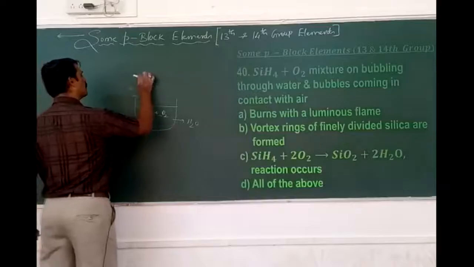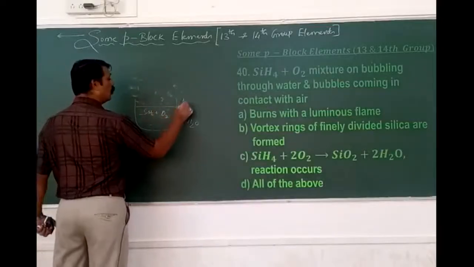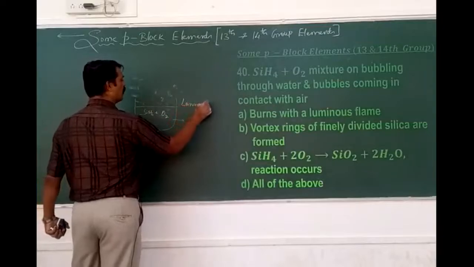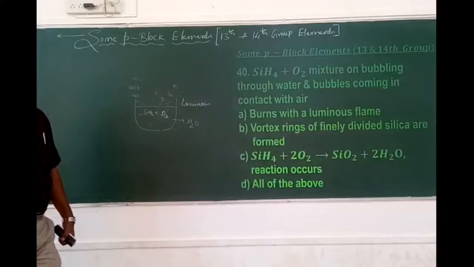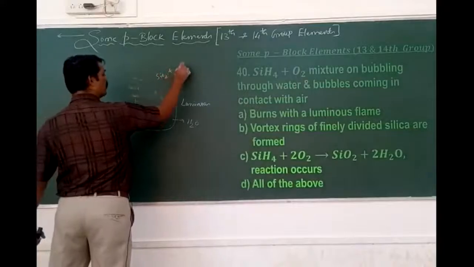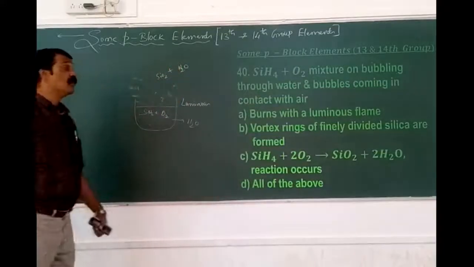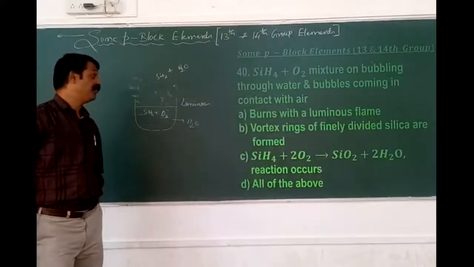They burn with a luminous flame, meaning a bright colour. It is an example of a highly exothermic reaction. As we know, methane reacts with oxygen to form carbon dioxide and water. Similarly here, it forms SiO2 plus water.